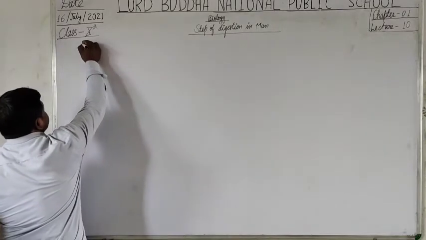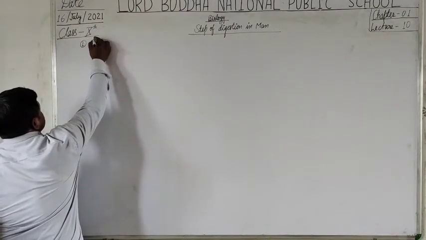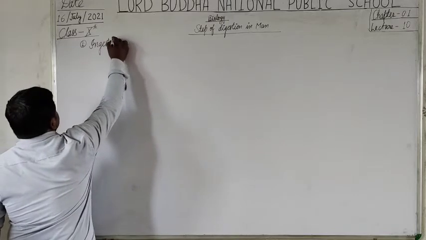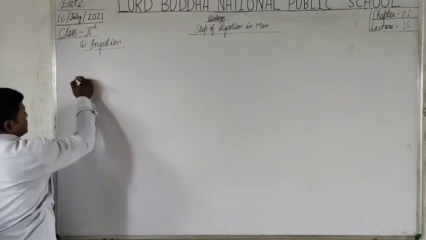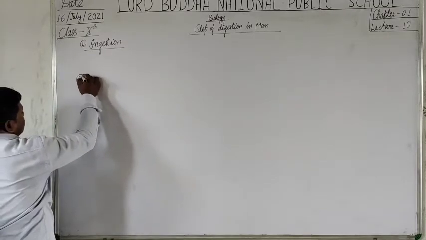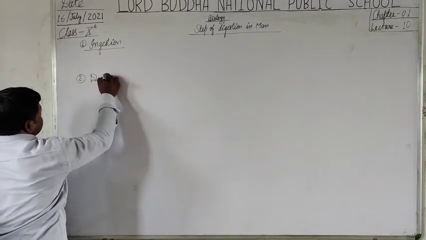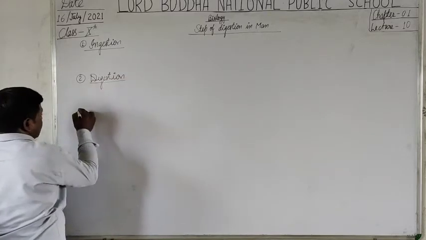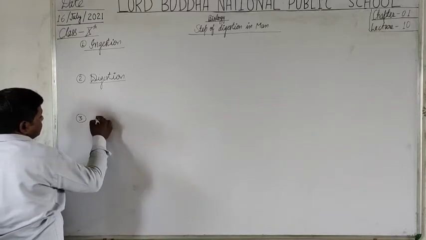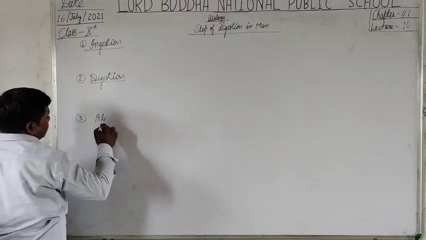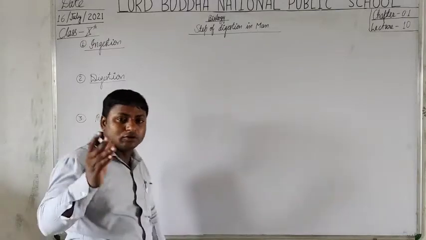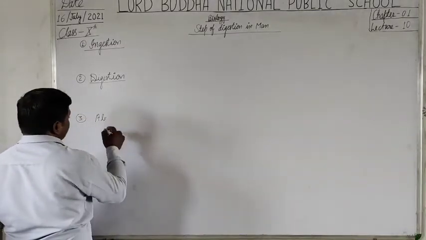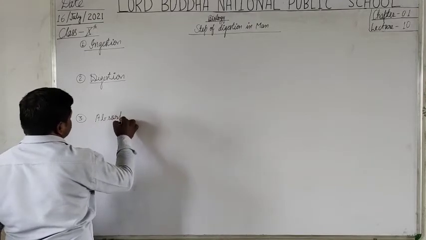These are ingestion, the next step is digestion, after digestion, the digested food is absorbed into the small intestine. That is called absorption.